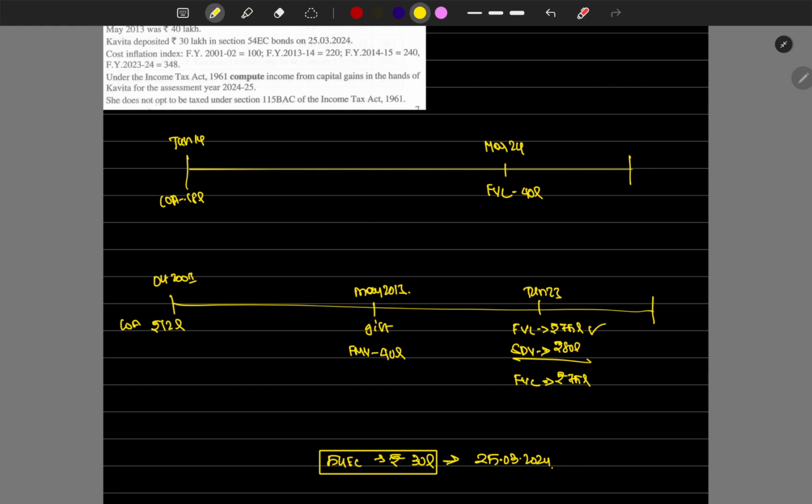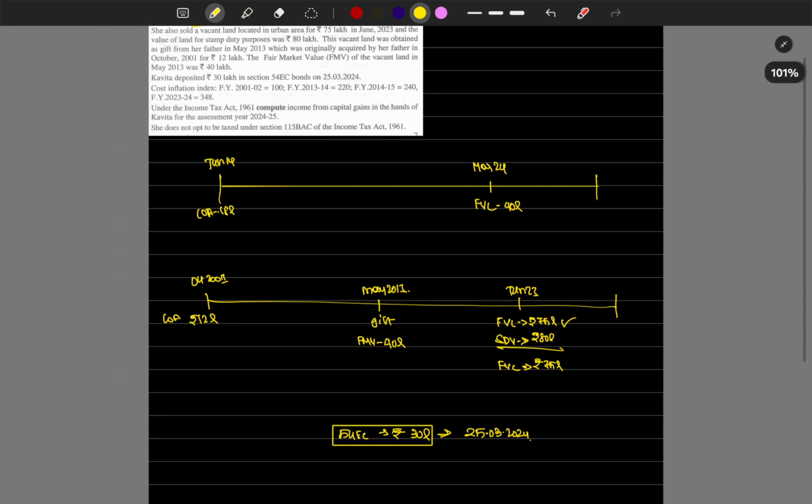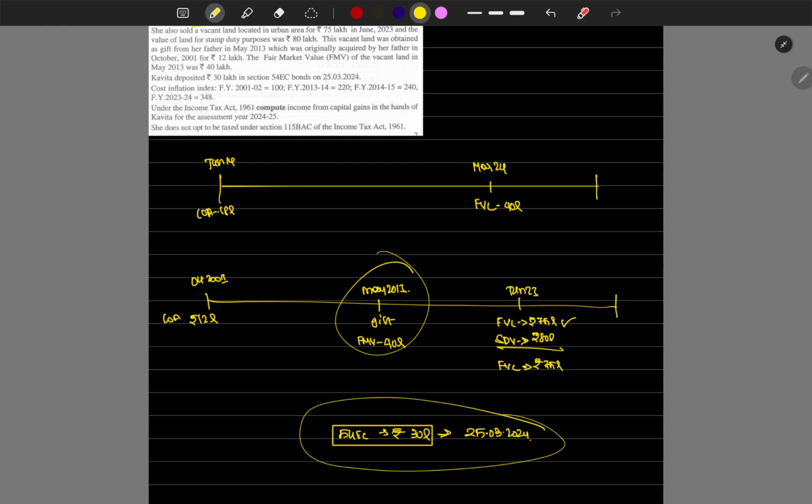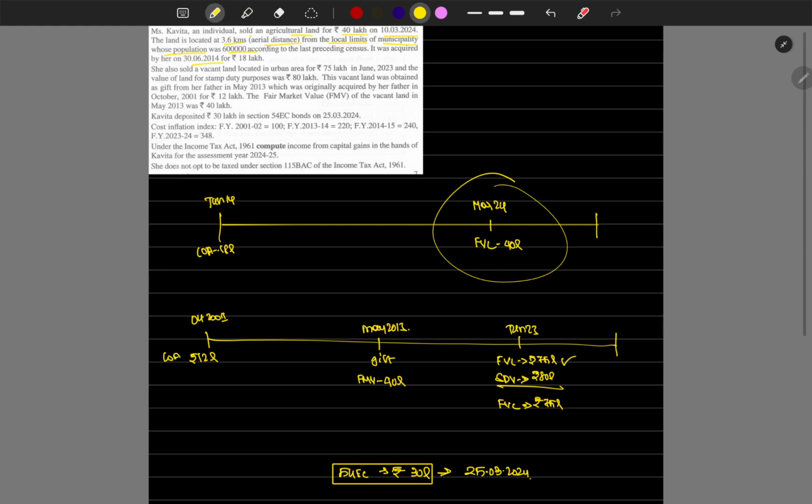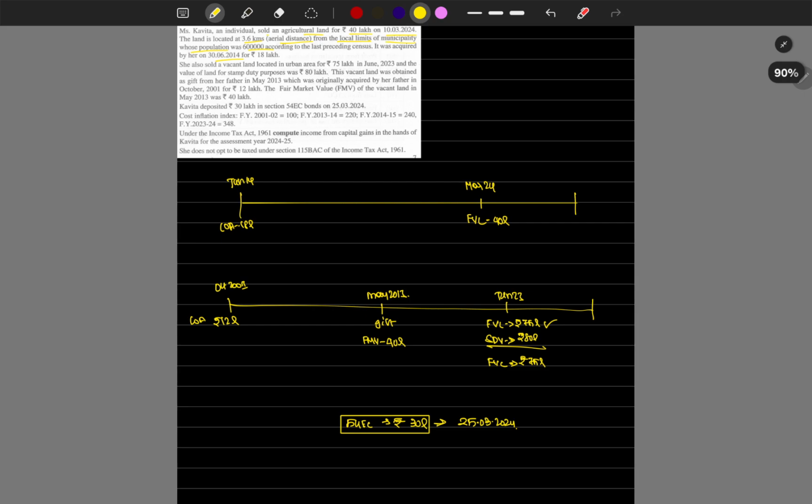Okay, under the Income Tax Act 1961, compute income from capital gains in the hands of Kavita for the assessment year 2024 to 2025. How many concepts are involved in this? Gift concept has been involved here, and 54EC concept has been involved, and agricultural land, sale of urban agricultural land. So this is one of the comprised problems of 3 or 4 concepts itself.